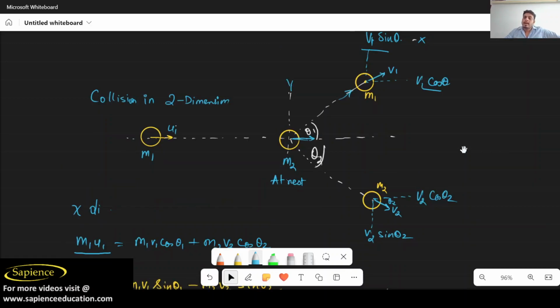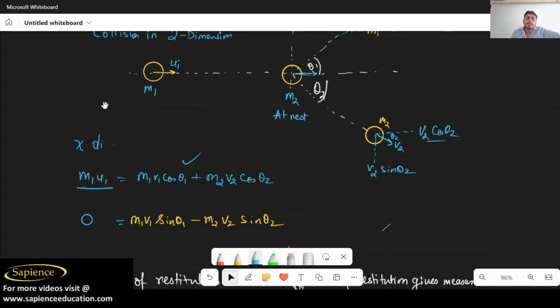It is m1 into v1 cos theta 1, and it is also m2 into v2 cos theta 2. So initial momentum in the x direction is equal to final momentum in the x direction.